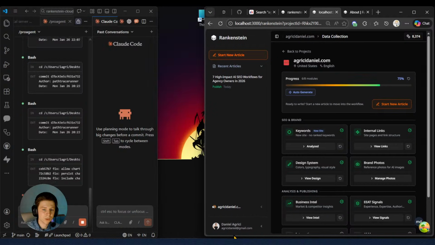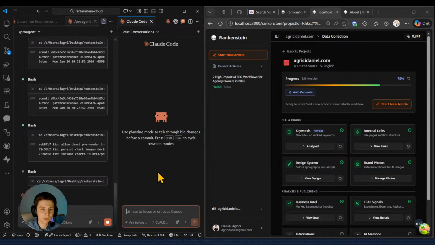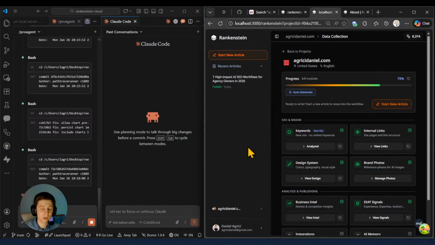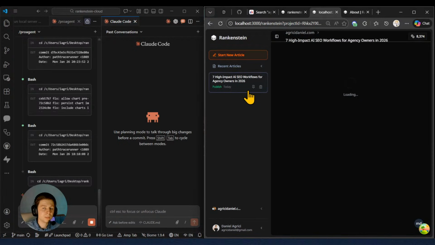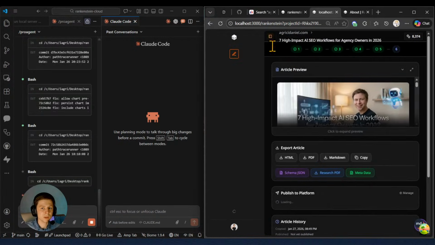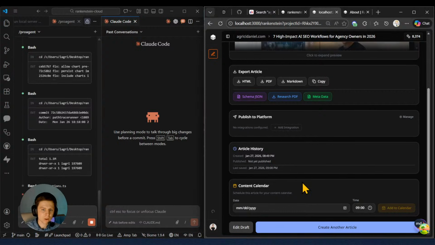So what I did right now is I just got the latest update of Rankenstein. I put it up as a local dev server. And I'm going to update the application and fix the relevant errors that we got there, right? The main important thing here, I would say, are the charts that I mentioned before. I'm going to go back to the draft.